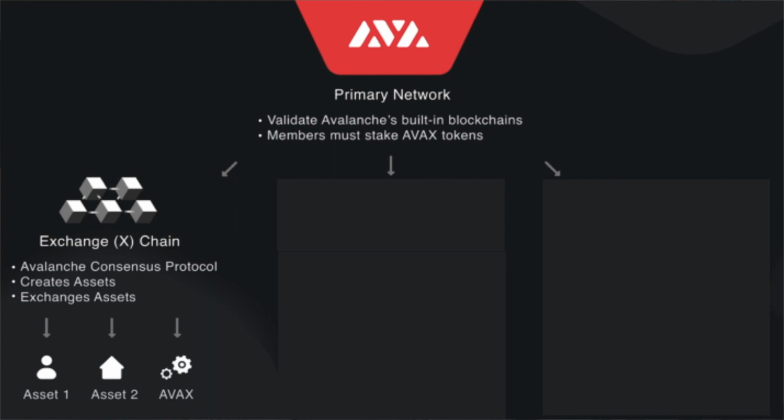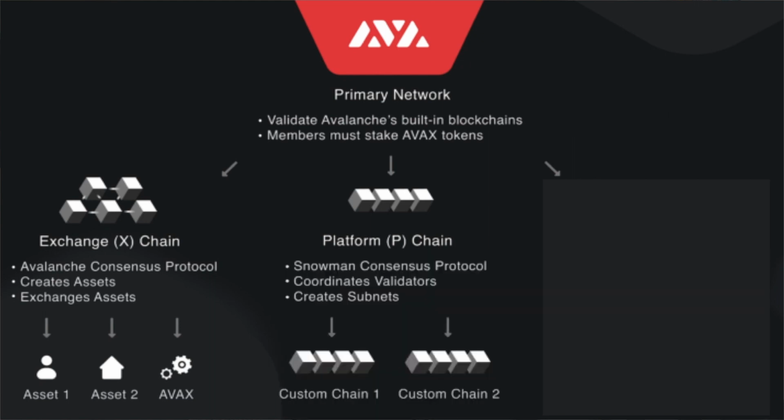It's just like trading equities and commodities in the real market, and AVAX is one of the digital assets that is being traded in this blockchain to pay for the transaction fee. Second is the platform chain, P-chain. The P-chain maintains the subnets in the network. The P-chain API allows users to create subnets, create a new blockchain, and add validators to subnets.